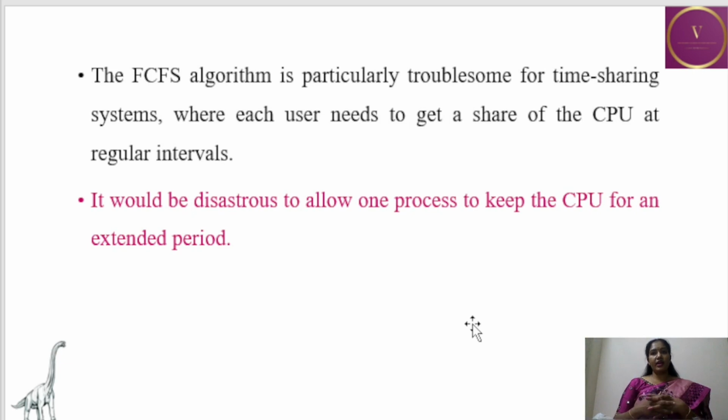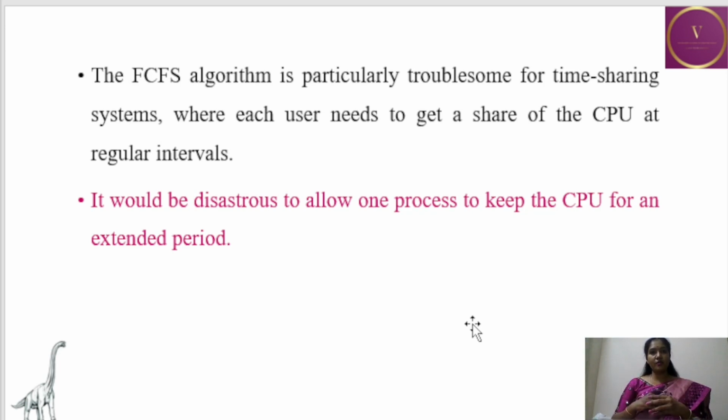This FCFS algorithm is particularly troublesome for time sharing systems, where each user needs to get a share of the CPU at regular intervals. Since FCFS is non-preemptive, it will not be suitable for a time sharing system. What is a time sharing system? Each process will be given the CPU for a particular burst time.